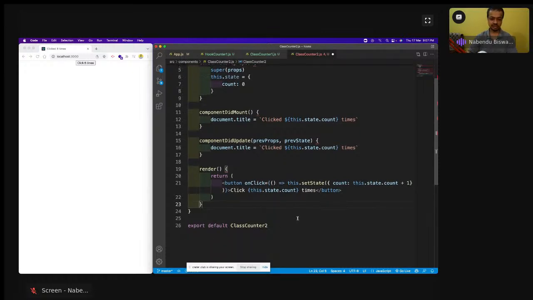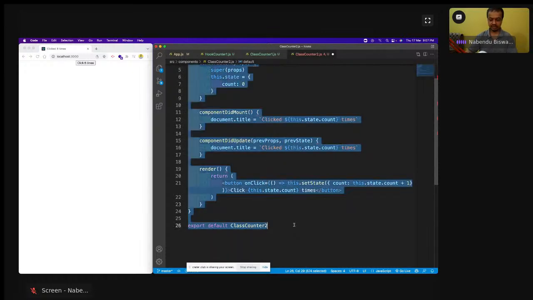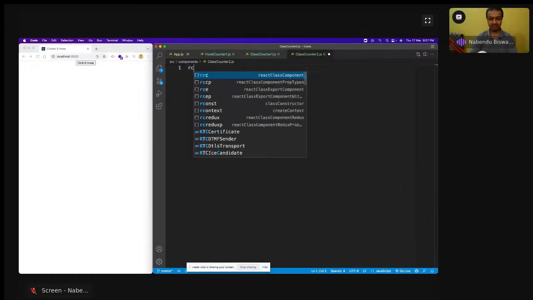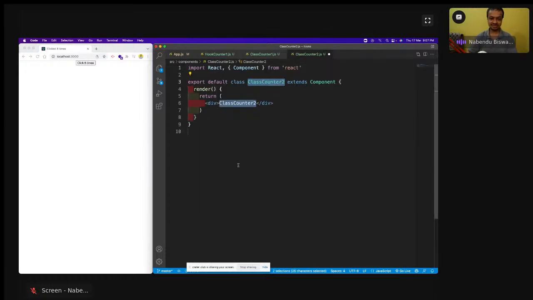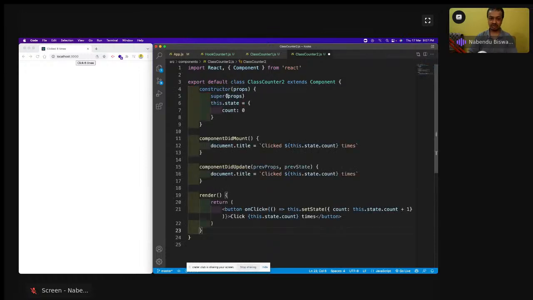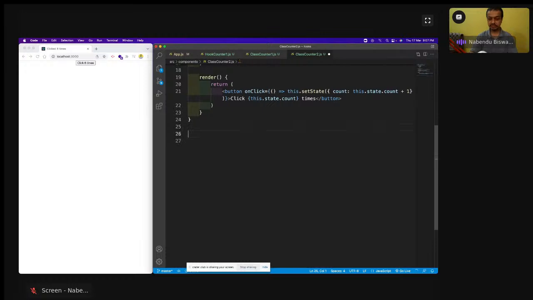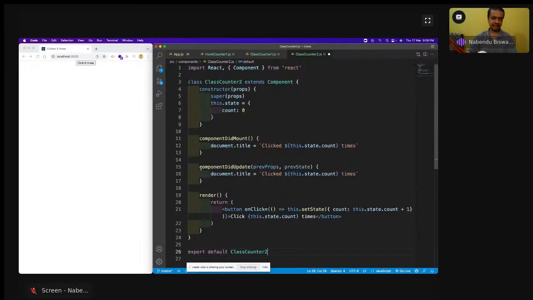Okay, I got it, sorry. This should be RCC, because it's not a hook, so I always forget this thing. Export default, it's class based, not hook based. So this class Counter2, I have this thing.